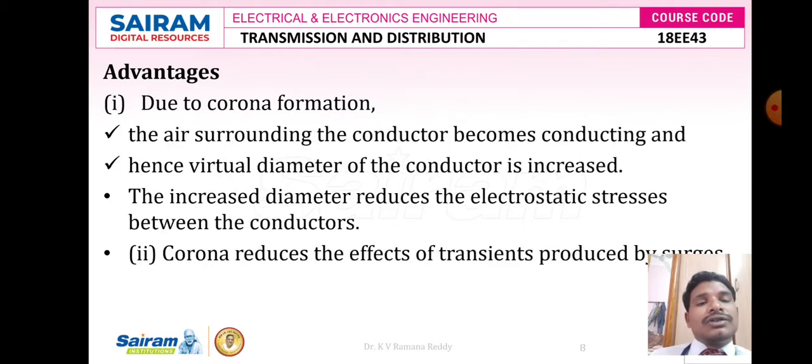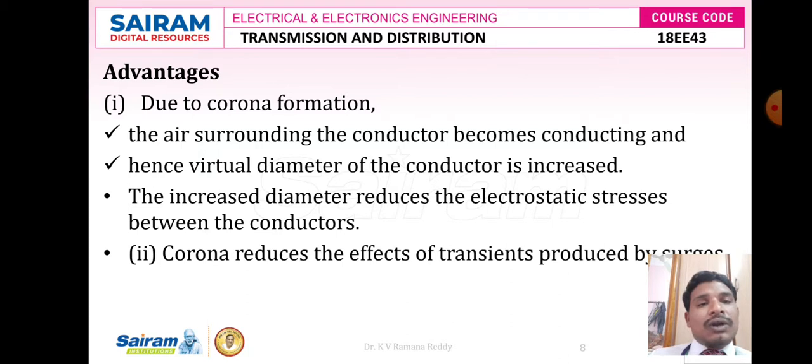of corona. Due to corona formation, the air surrounding the conductor becomes conducting, and hence the virtual diameter of the conductor is increased. The increased diameter reduces the electrostatic stresses between the conductors.